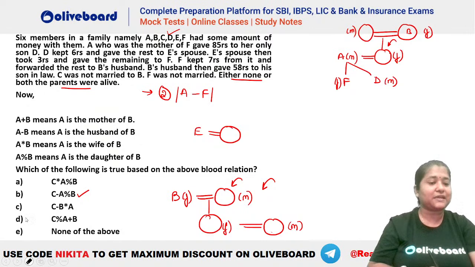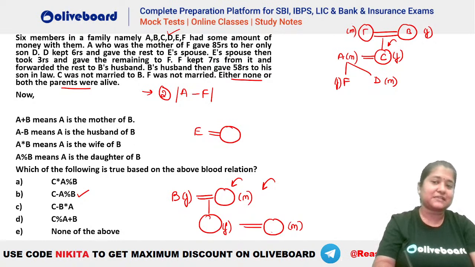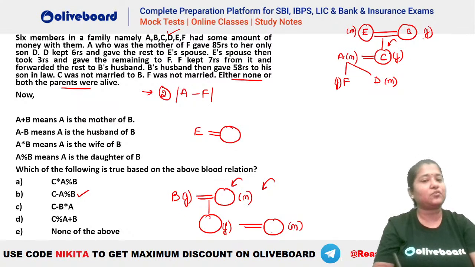Now let's complete it and see whatever is remaining. We know that C is not married to B. So if C is not married to B, that means C has to be married to A. And that means E has to be the one who is married to B here. Are we clear here?